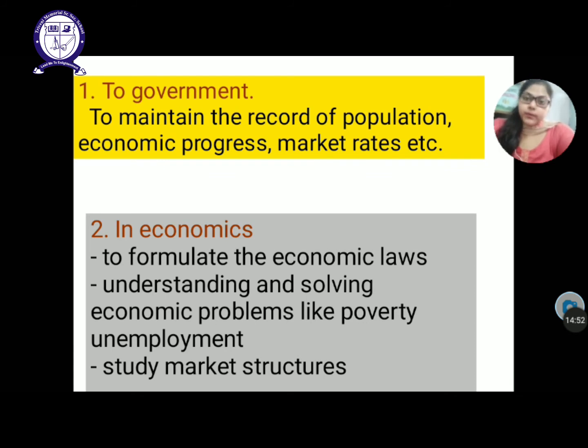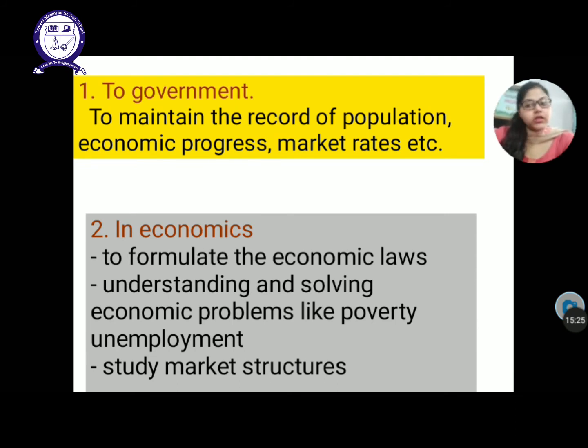Speaking about the government, it helps to maintain records of population, economic progress, market rates, etc. That means government is taking census from time to time. They are collecting the population record. They are checking whether in this year the economy is rising or not, whether you are gaining or losing something. So this is basically the use of statistics in government.